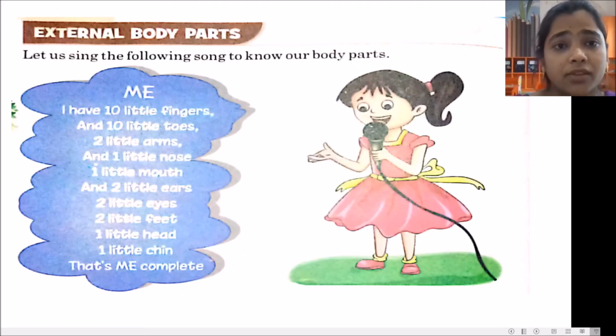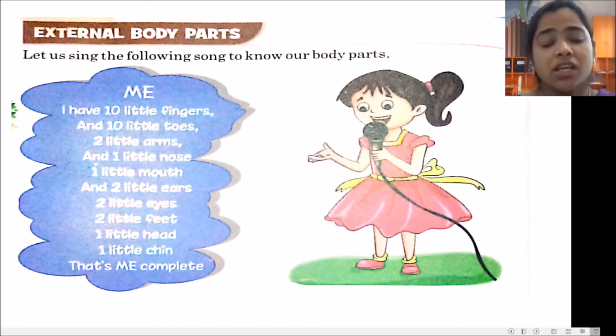Next, external body parts. What are external body parts? The body parts which we can see. So those body parts are called external body parts. The body parts which we can see are eyes, nose, mouth, head, neck, hands, legs, navel, thigh. So these all body parts are external because we are able to see them. Right?